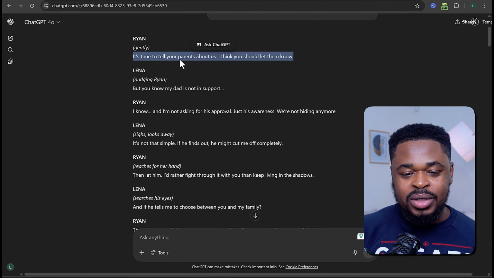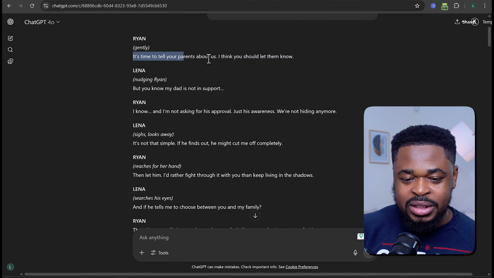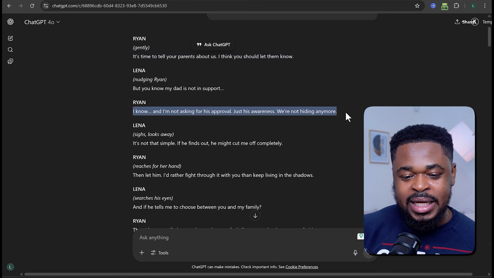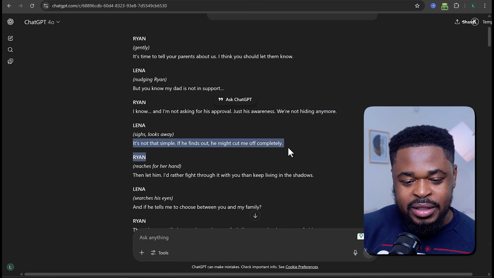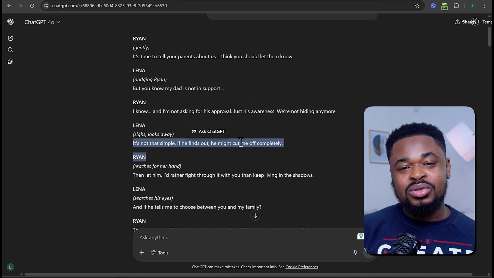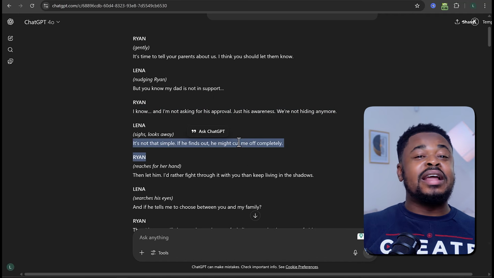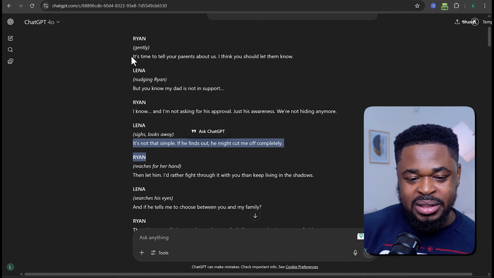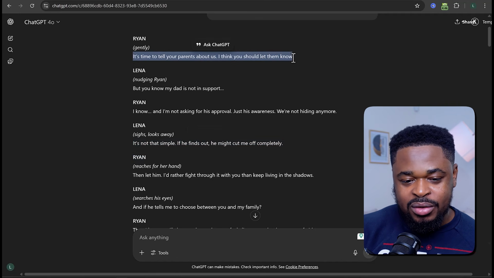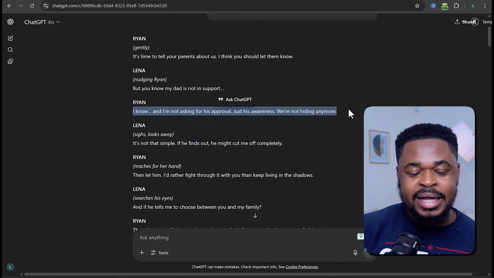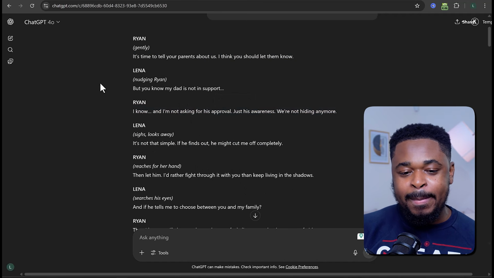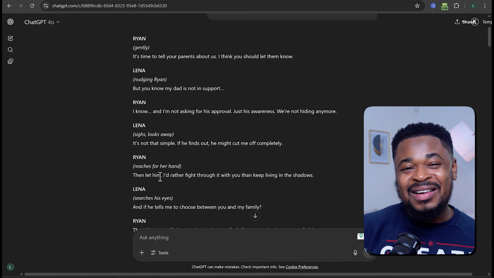That is the crazy thing about this. So what you're going to do is to record yourself doing this first line, and then you stop the recording, record yourself for this second line, stop it, record yourself line by line so you'll be able to arrange it. Don't just record yourself for 10 minutes. Do it bit by bit. Do this first line, you stop it, do another one, second line, you stop it, do another one, third line, you stop it. You do for Ryan, and then this scene just has Ryan and Lena.